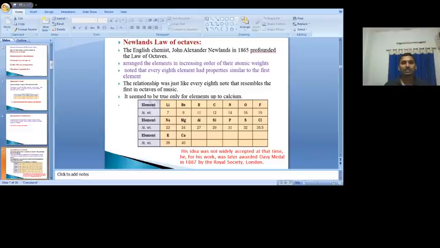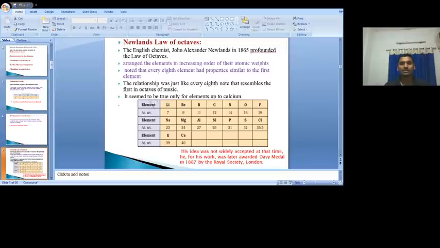This Newland's law of octaves classification did not work out for all the elements. It is possible only up to calcium. So that's why it did not give the full contribution in the development of the periodic table, but it gave one clue, that is arranging the elements in the increasing order of their atomic weight.